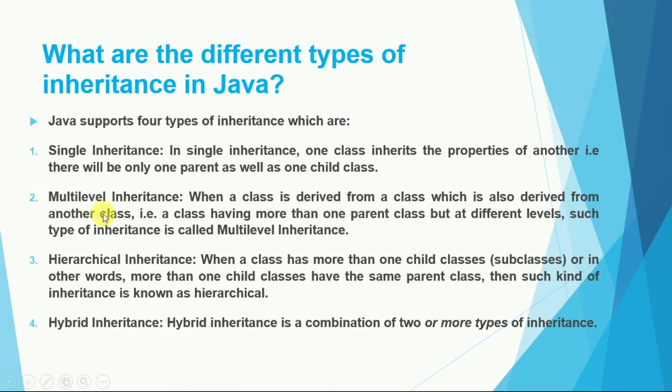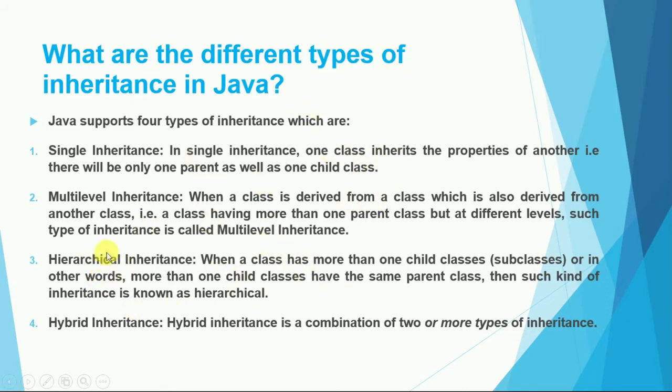And there is multi-level inheritance, when a class is derived from a class which is also derived from another class. So there are different levels. First there is a class which is derived from another class, and that class is also derived from another class. So there are basically multiple levels. Such a type of inheritance is called multi-level inheritance.